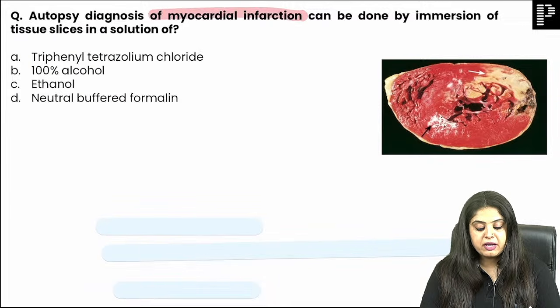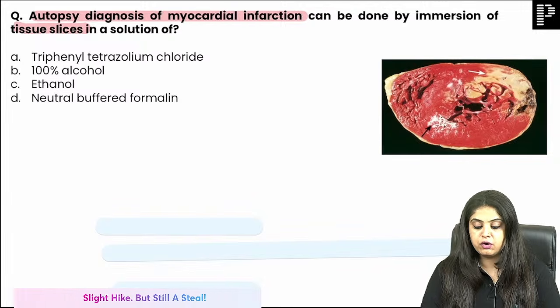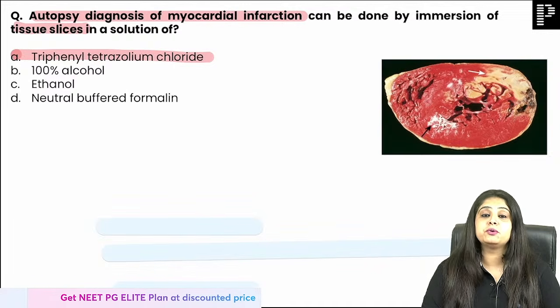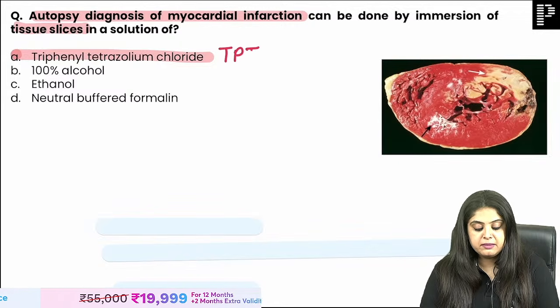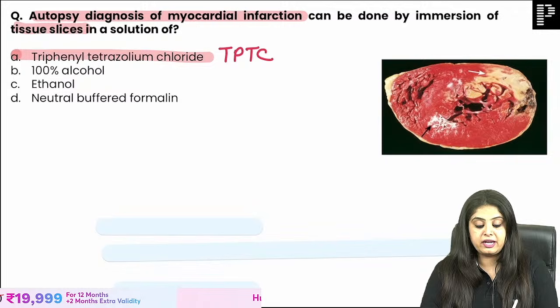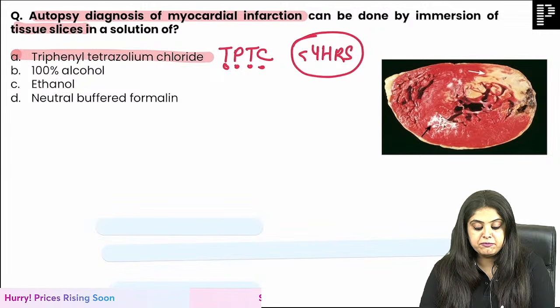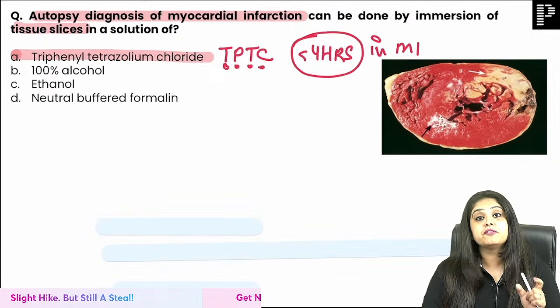Autopsy diagnosis of myocardial infarction can be done by dipping the tissue in slices in a solution of... Why did you get this question? Because I wanted all of you to give 100% strike rate in the first one. And the answer to this is going to be TPTC, triphenyl tetrazolium chloride, because it has 4 alphabets. We've always learned that it is going to be helpful in the first 4 hours of diagnosis if the patient had MI, for ischemia of 4 hours.